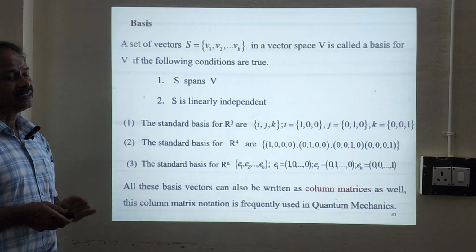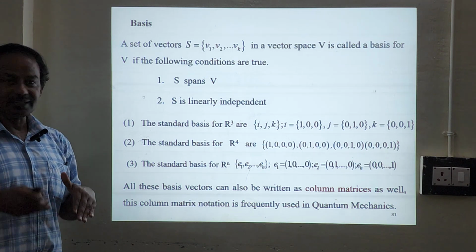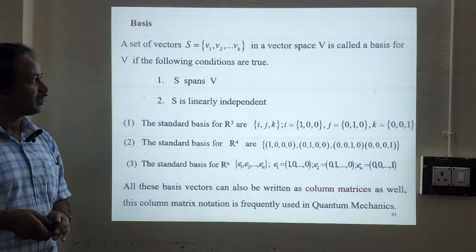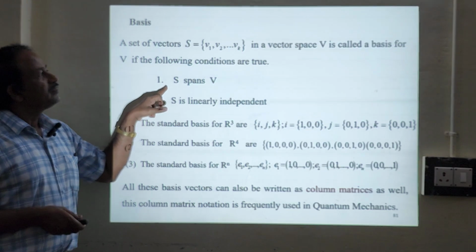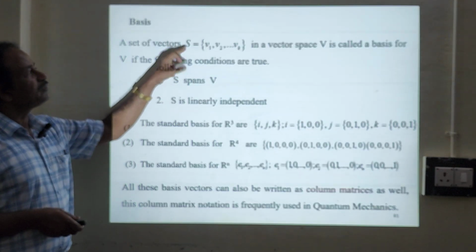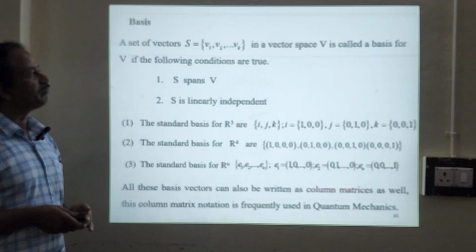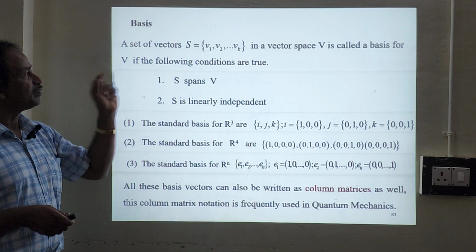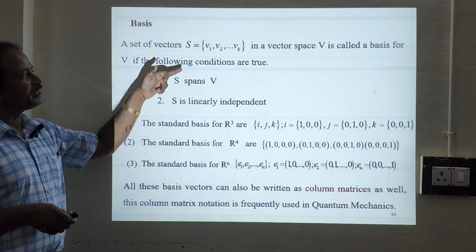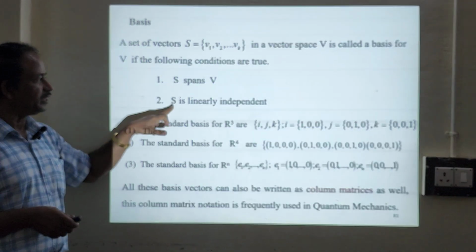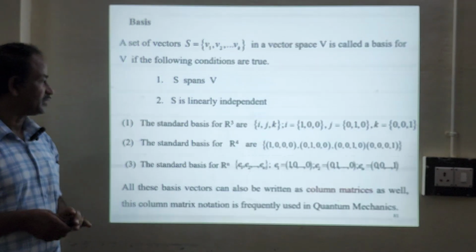Okay, so basis is, as I said, i, j, k. So they are all bases. Suppose we consider any set S = {v1, v2, ..., vk} in a vector space V. Then S is called a basis for V if the following conditions are true: S spans V, and S is linearly independent.